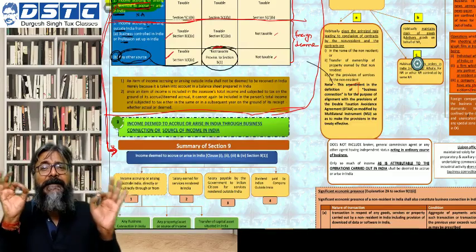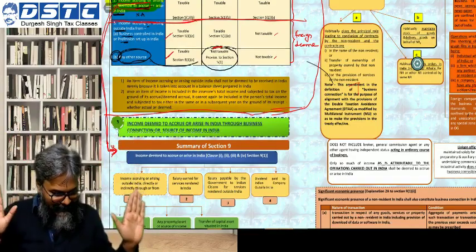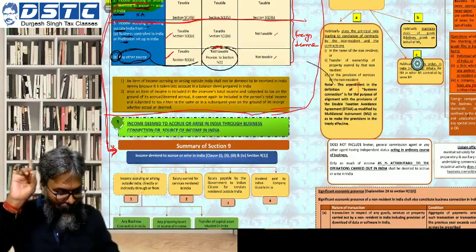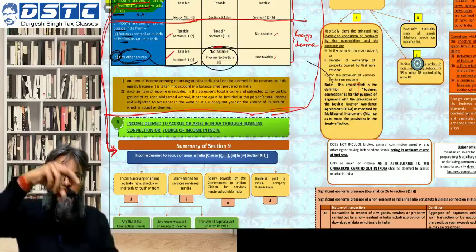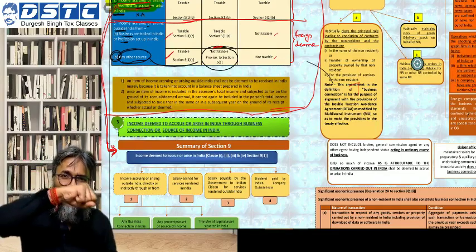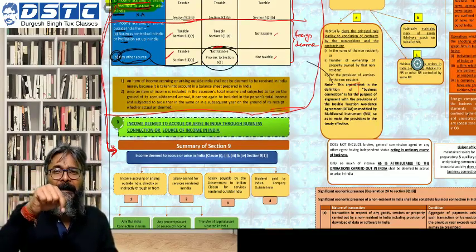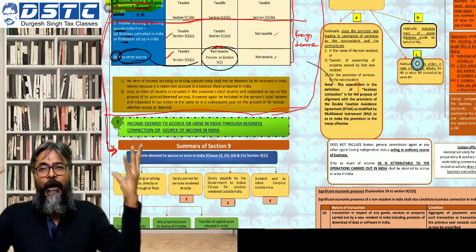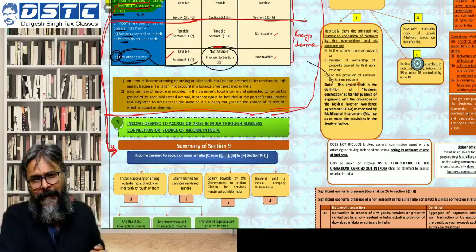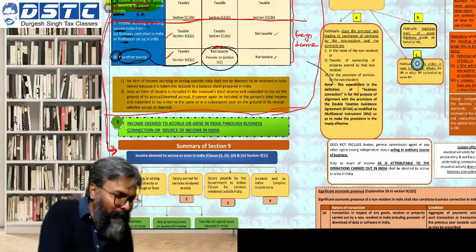Will this be considered to have accrued or deemed to have accrued in India? And the answer is yes. So repeat with me: income arising from a property situated in India will be said to have accrued or deemed to have accrued in India. That is the first particular thing, students, here.